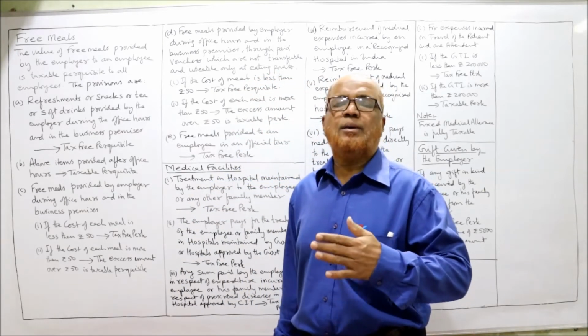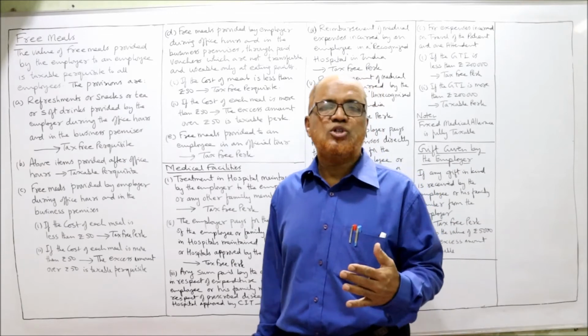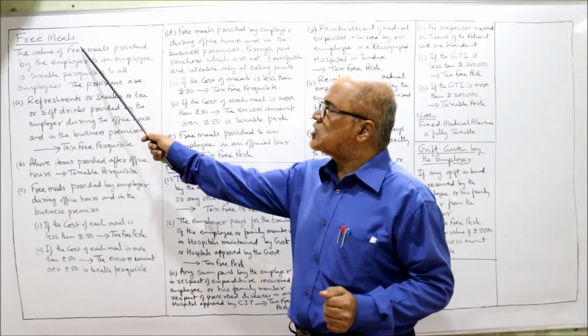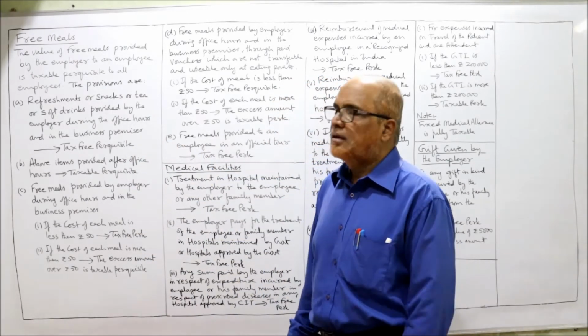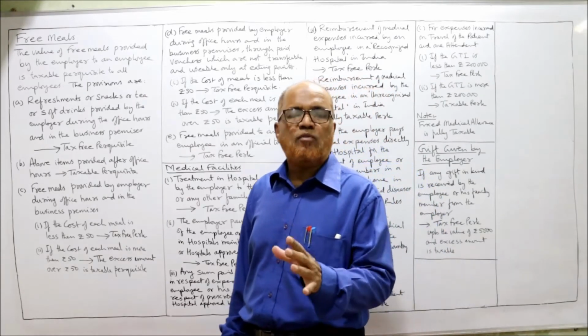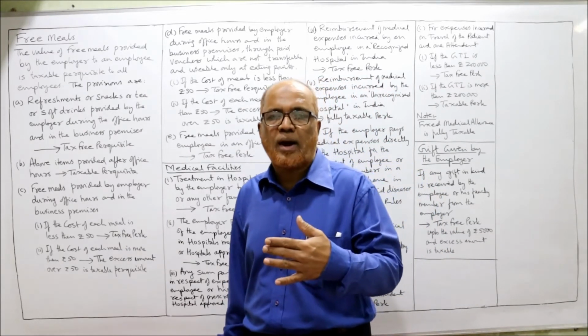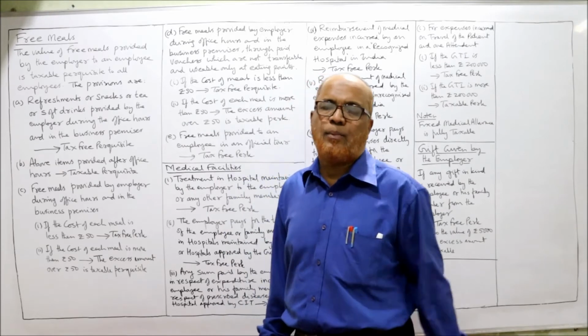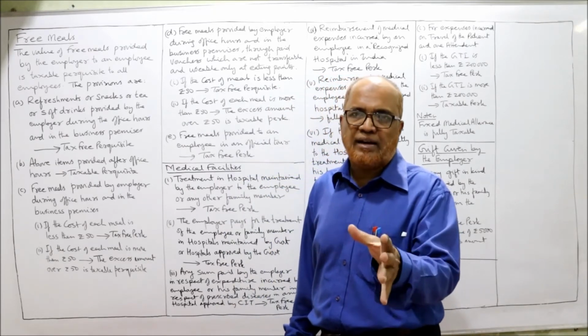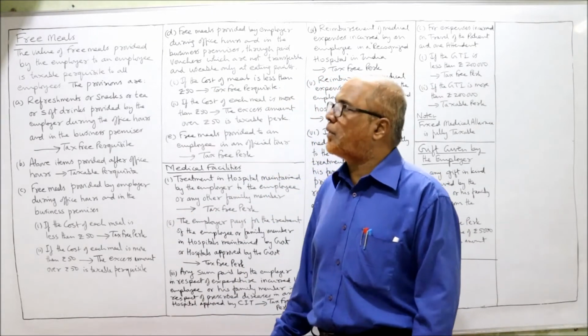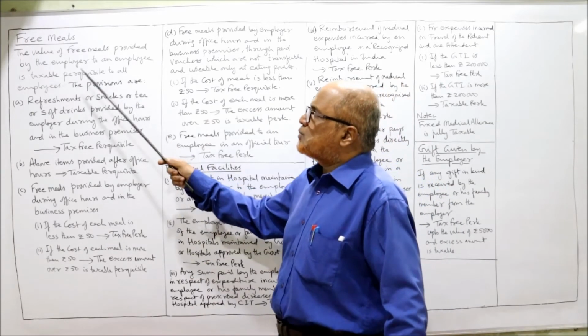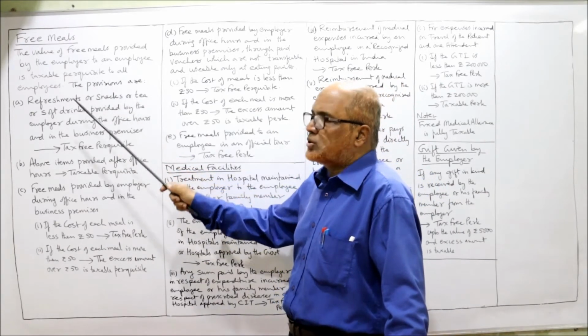We are continuing the discussion on provisions on perquisites. The next perquisite is free meals. The Income Tax Act has given the provisions for when free meals are provided by the employer to the employee: when it is not taxable and when it is taxable. I am explaining the provision now. The value of free meals provided by the employer to an employee is a taxable perquisite to all employees.